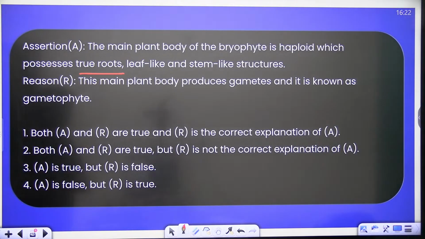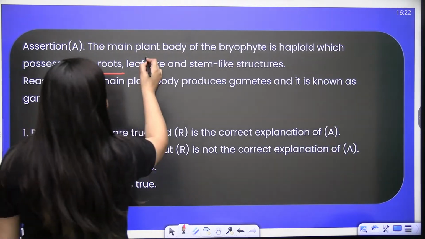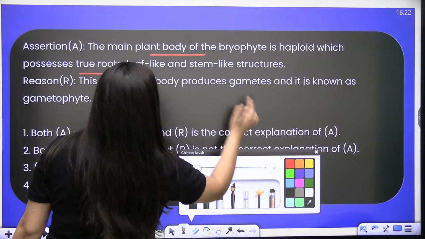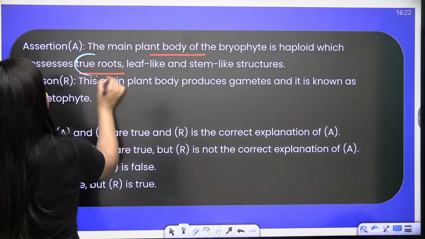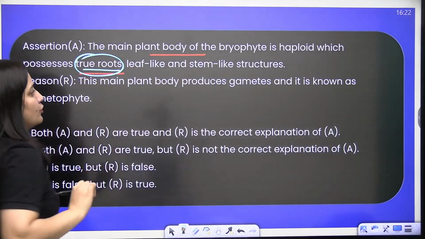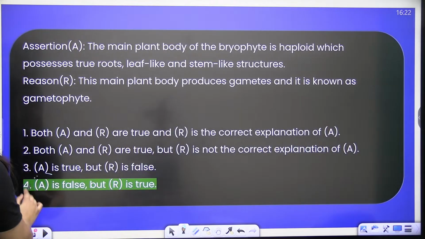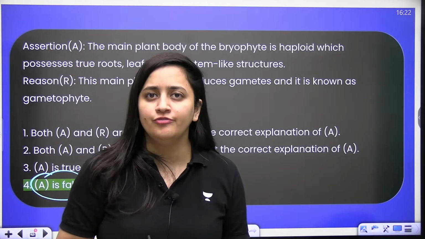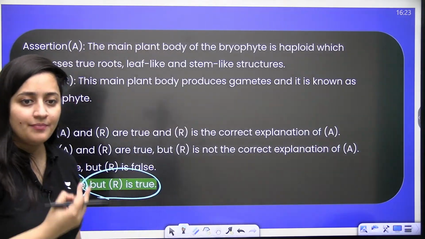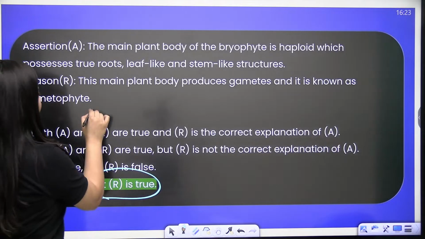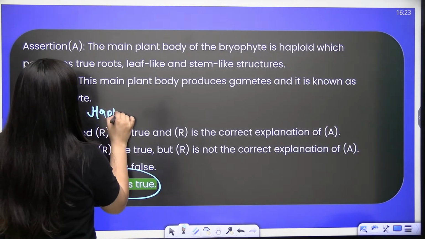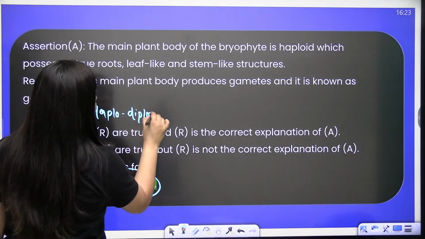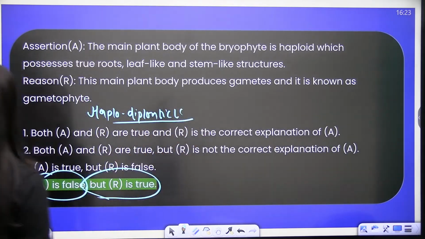Bache, quick. So see, in the bryophyte, the main plant body is without any doubt the haploid, but it doesn't possess true roots. Again, it should be root-like, leaf-like and stem-like. So A is false, but R is true because the haploid plant body is gametophyte and it will form the gamete. So in the bryophytes, we have haplodiplontic life cycle, right? Clear, bache?